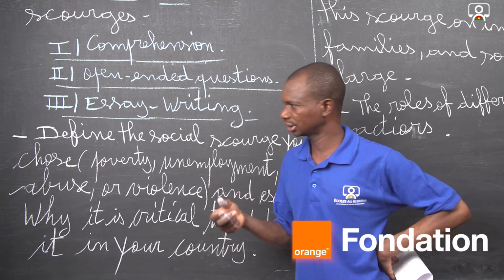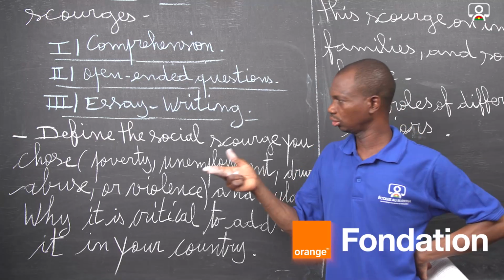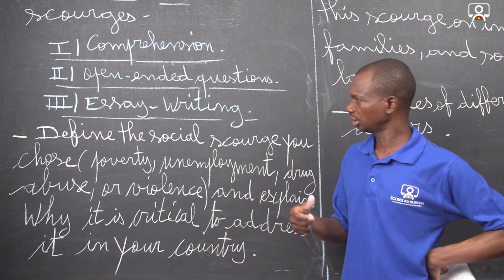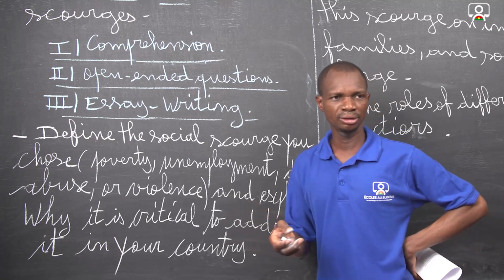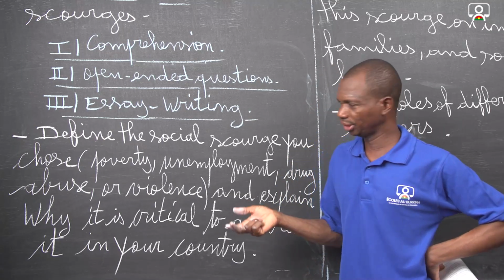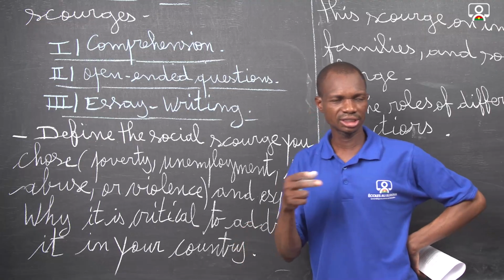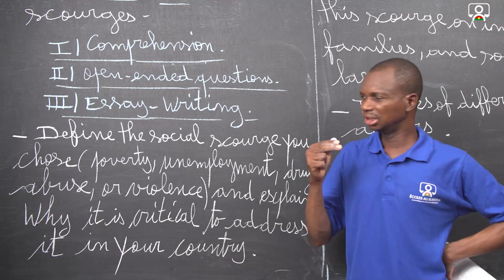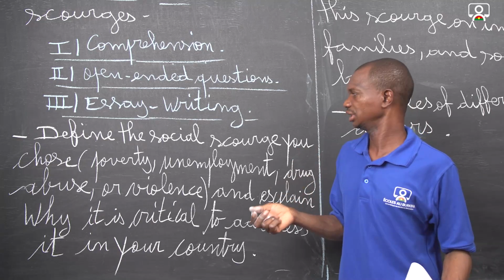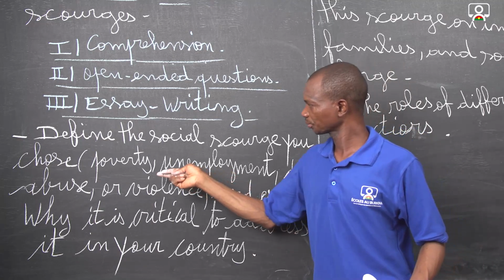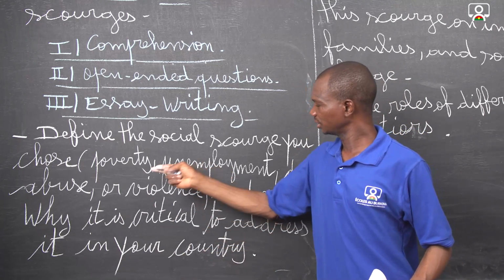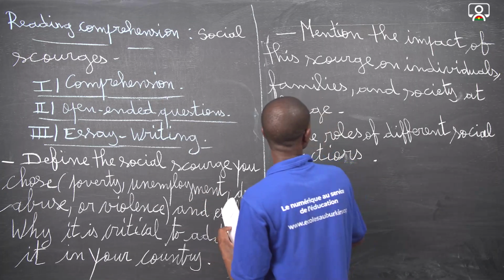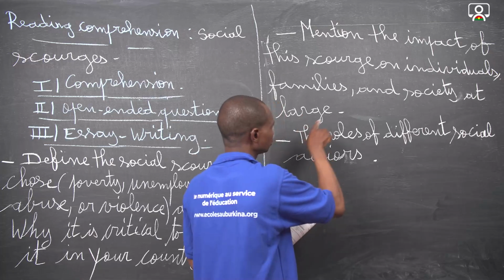For example, if we cannot have enough schools for the people, and also a lot of health centers or hospitals, and also a good road for the people, if the trade is not developed, we can say that the country is poor.